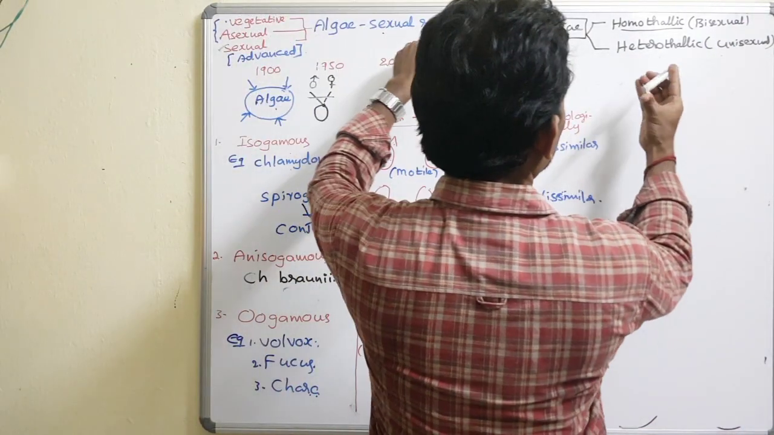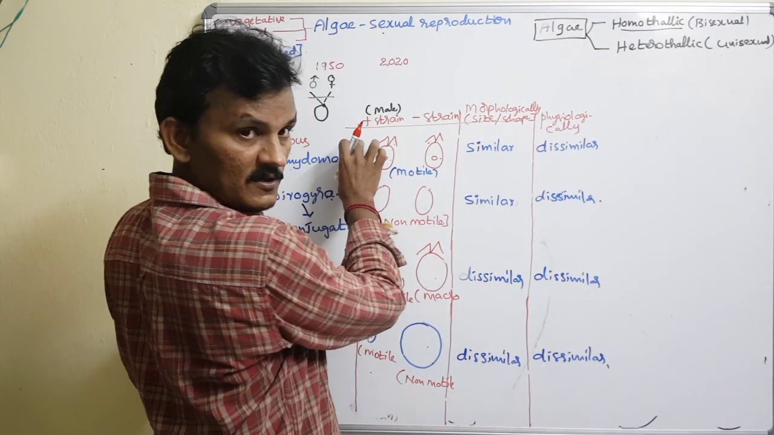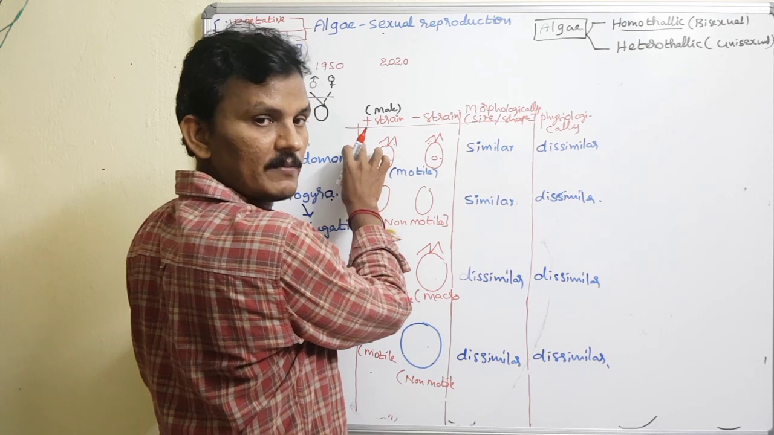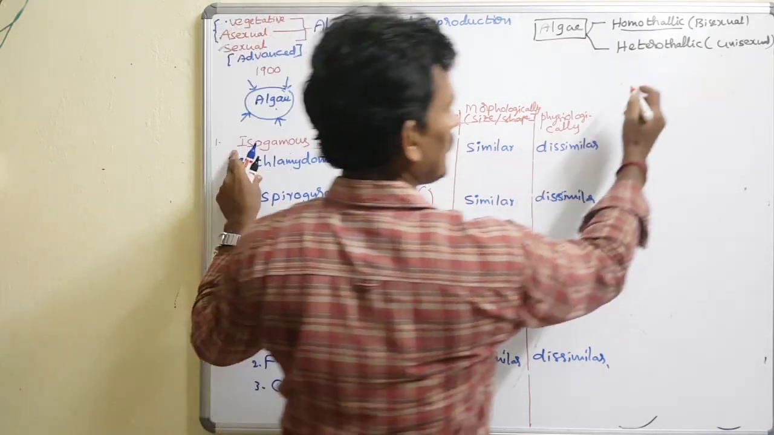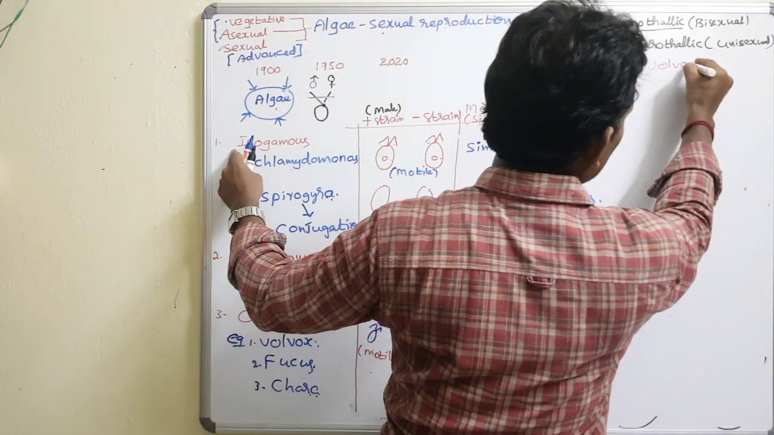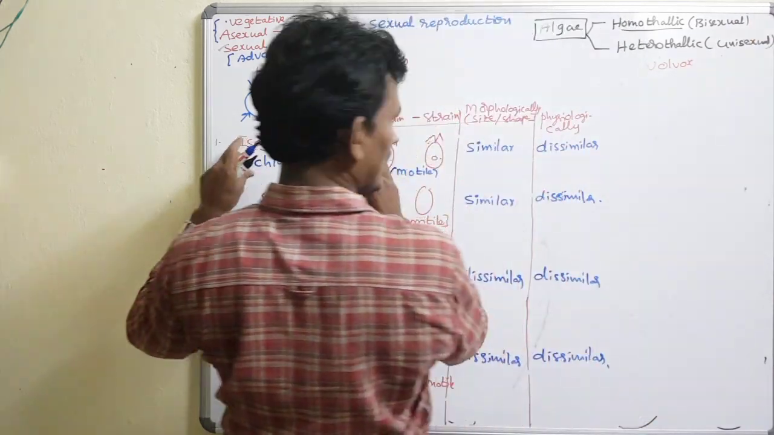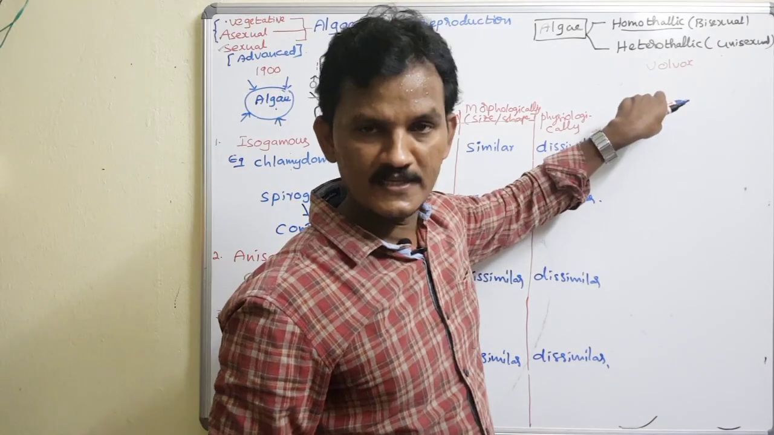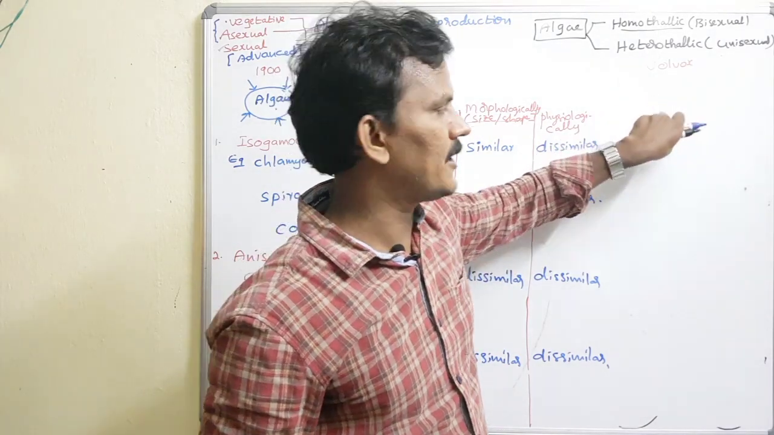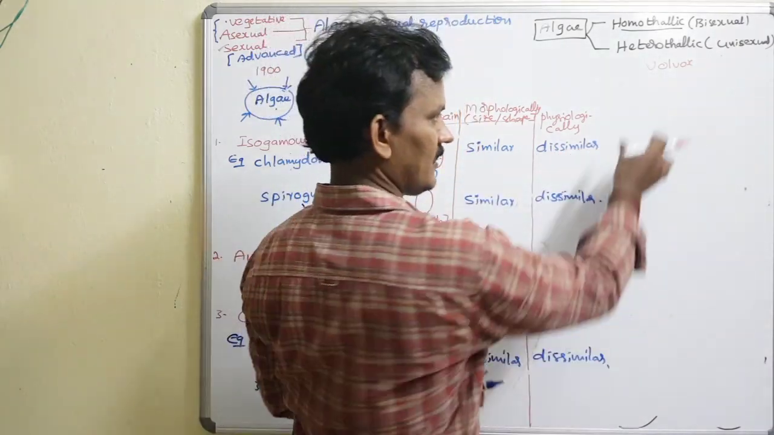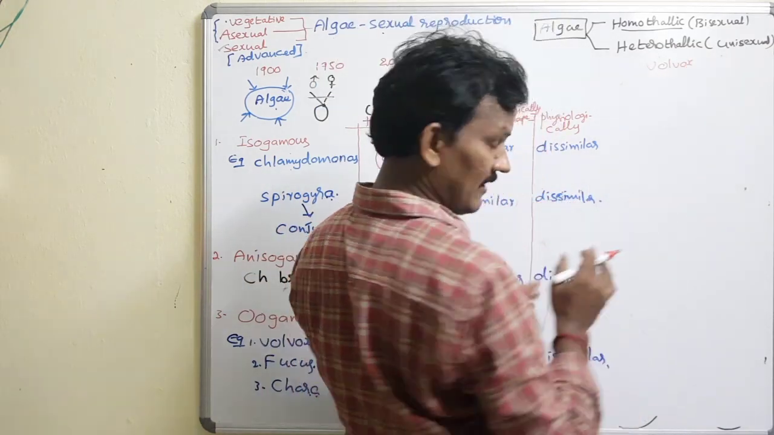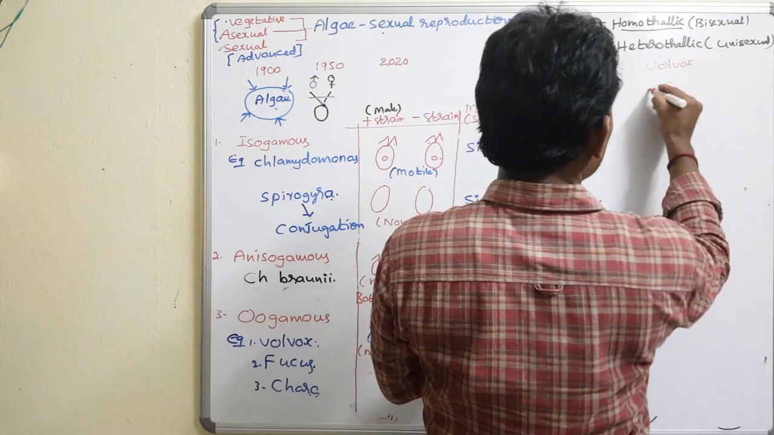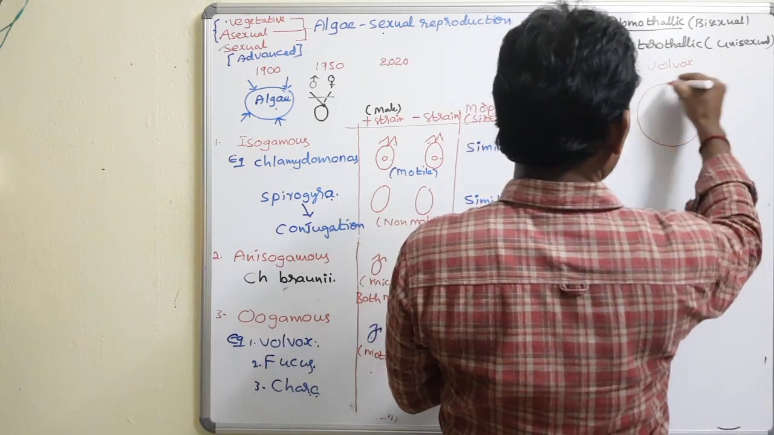Just as Chlamydomonas has all the cell organelles in its body, the same structures are present in Volvox also. Volvox has contractile vacuoles, chloroplast, the light-sensitive unit which is the eye spot, and pyrenoids. Everything is there in Volvox. But in Volvox, the individuals form a colony, a spherical colonial form. This is the structure of Volvox.